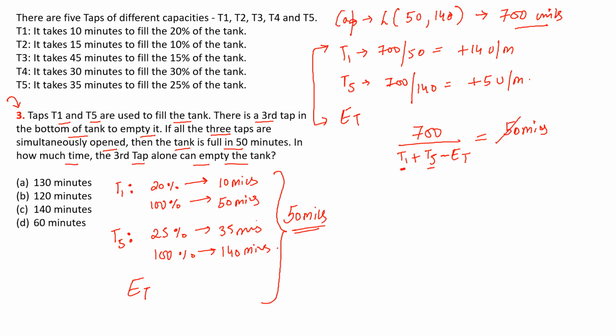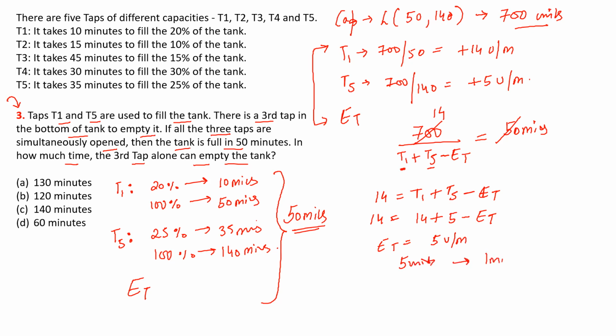So from here we can find the efficiency of the empty tap, since we know the efficiency of T1 and T5. So 700 over 50 is 14. Now cross multiply. That would be 14 equal to T1 plus T5 minus ET. So 14 is equal to T1 is 14, T5 is 5, minus ET. So ET would be 5 units per minute. That means it is emptying 5 units in 1 minute. So the empty tap efficiency is minus 5 units per minute.